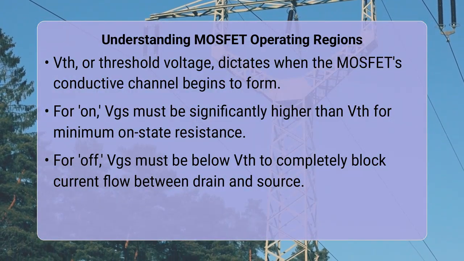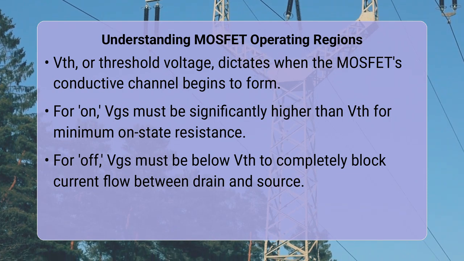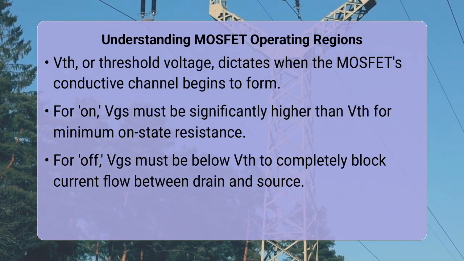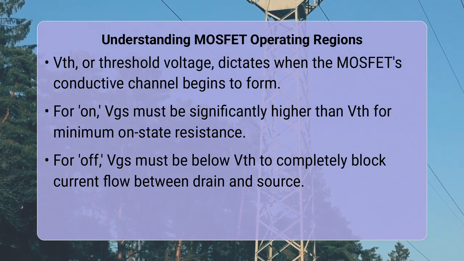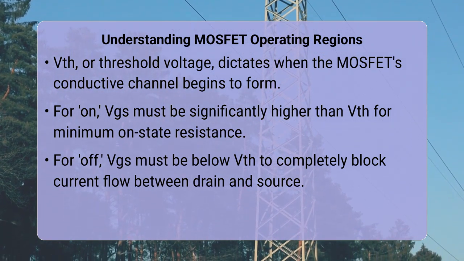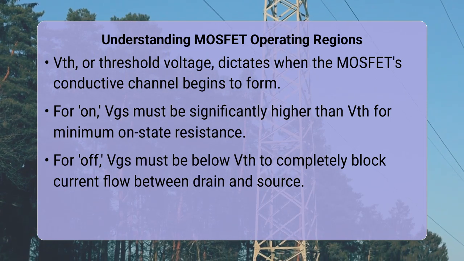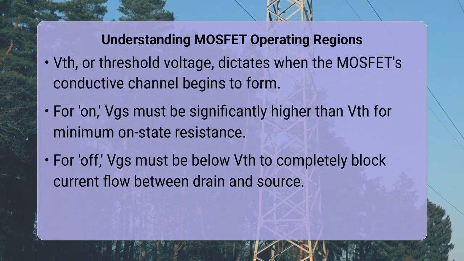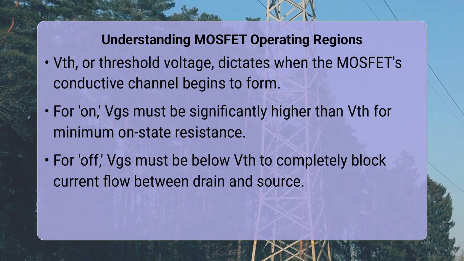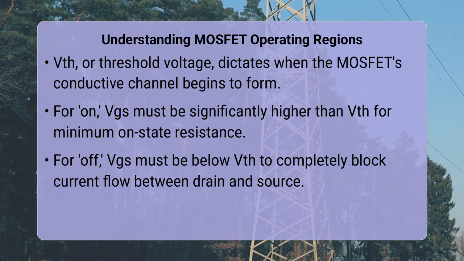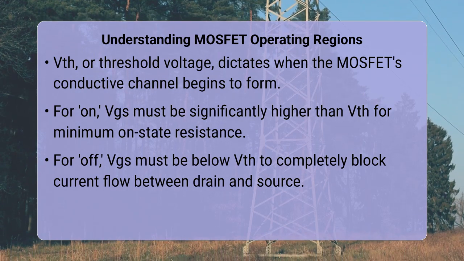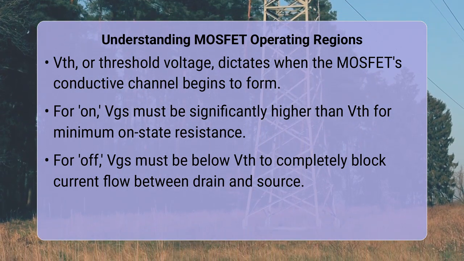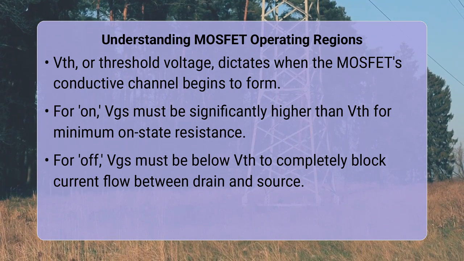The core reason behind these choices lies in the MOSFET's fundamental physics and its operating regions, governed by its threshold voltage, often referred to as VTH. For an N-channel MOSFET, the gate-source voltage, or VGS, controls the formation of a conductive channel between the drain and source. When VGS is less than VTH, no channel forms, and the MOSFET is in cutoff, acting as an open switch. When VGS exceeds VTH, a channel forms, allowing current to flow.